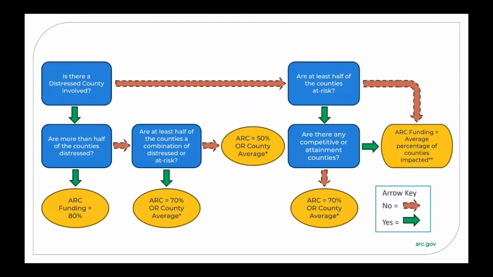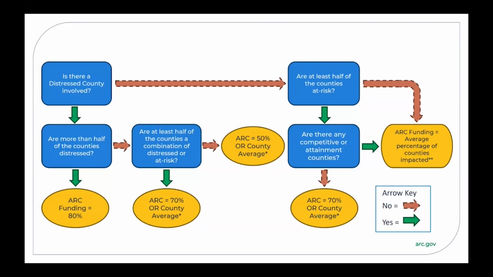If you're more of a visual learner, here's a flowchart that illustrates all the cases I just mentioned. Is there a distressed county involved in the project? If yes, and more than half the counties are distressed, ARC funding can be 80%. If not, and at least half of the counties are distressed or at risk, use ARC 70% or the county average, whichever is higher. If half are not, use ARC 50% or the county average.